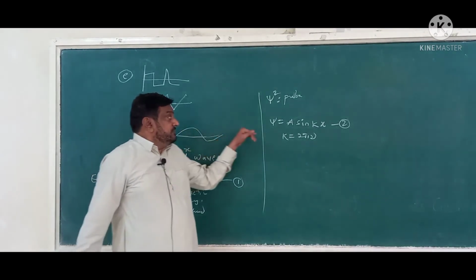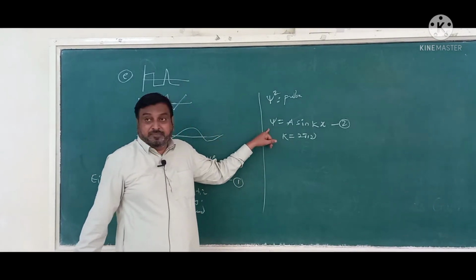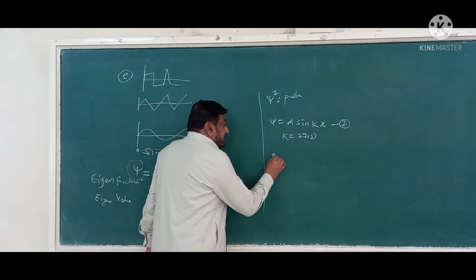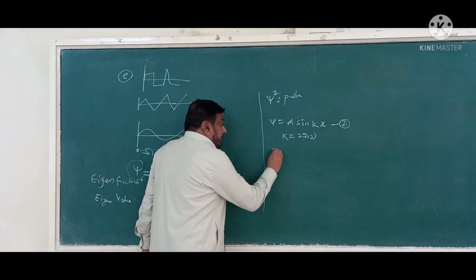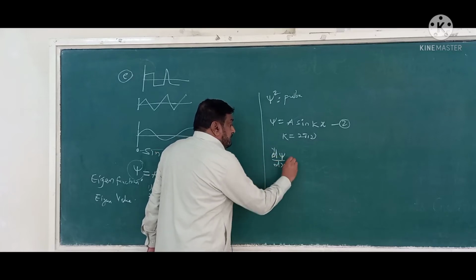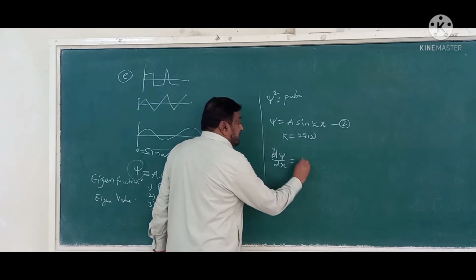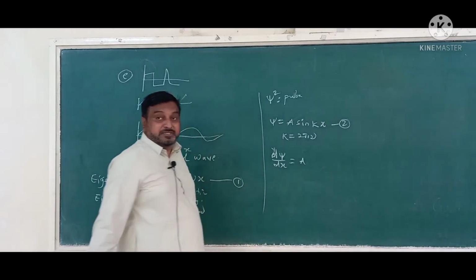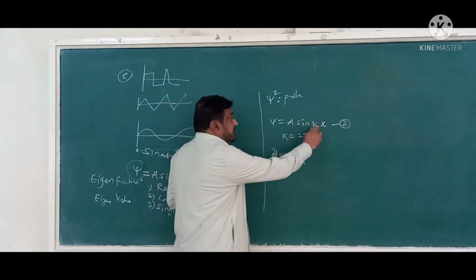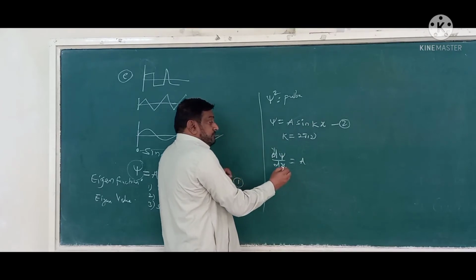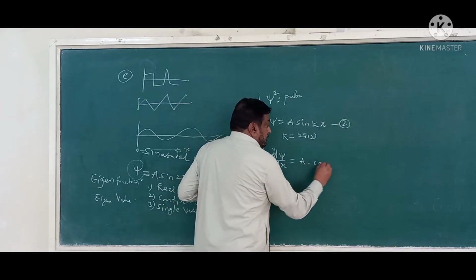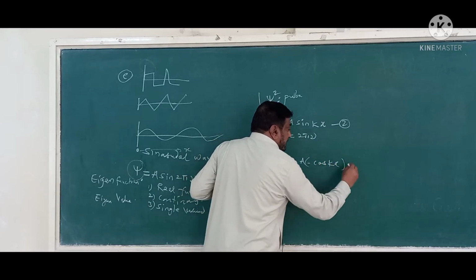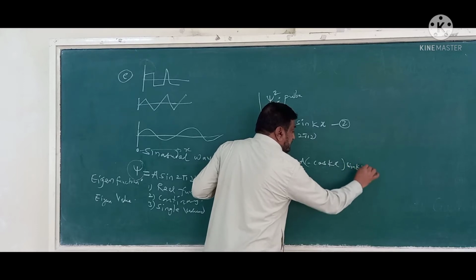Now, if we take the derivative of this function, d psi by dx equals A, a constant, times the derivative of sin kx, which will be k cos kx.